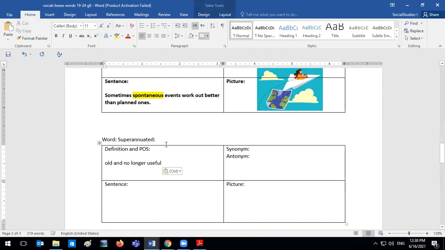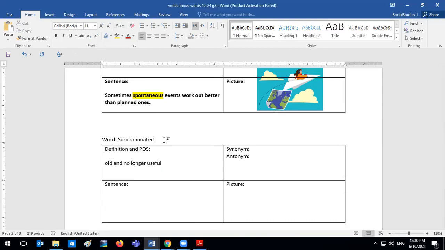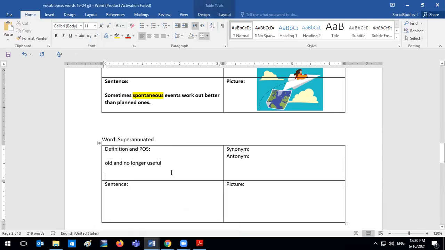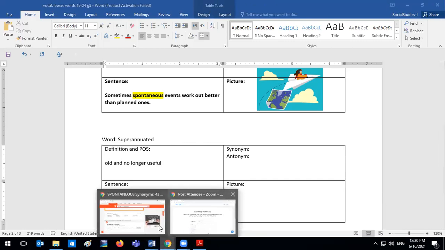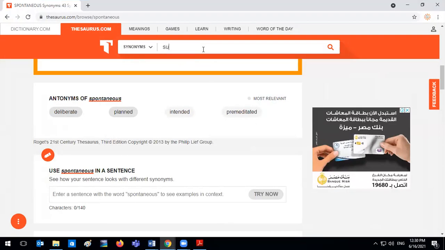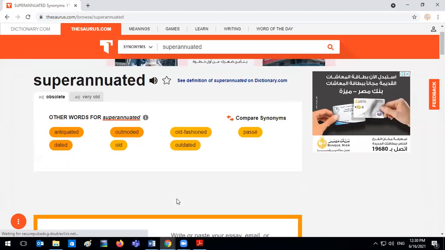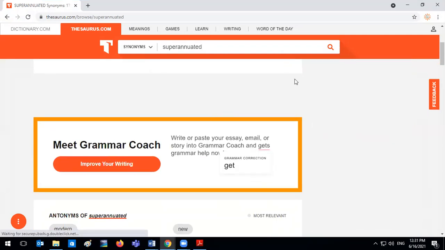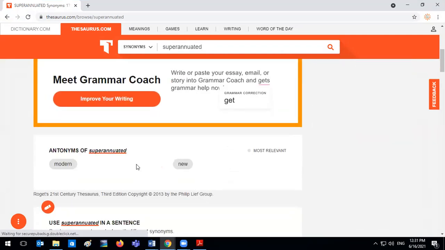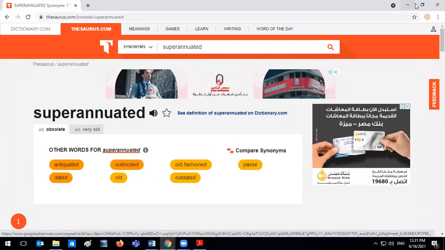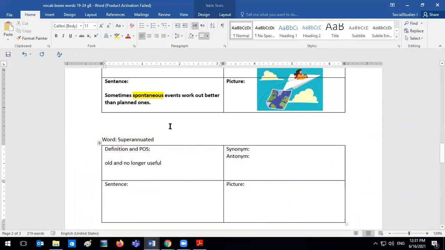Okay, Yusuf, read the definition for superannuated for me, please. Old and no longer useful. Right, okay, so when something is superannuated, we're talking about something that is old and no longer useful.